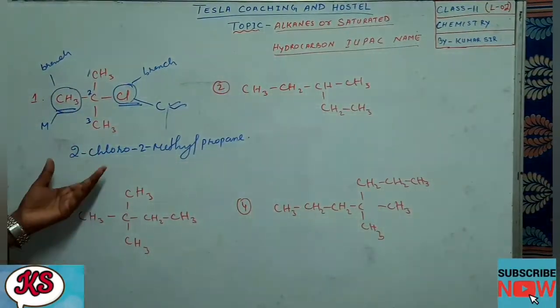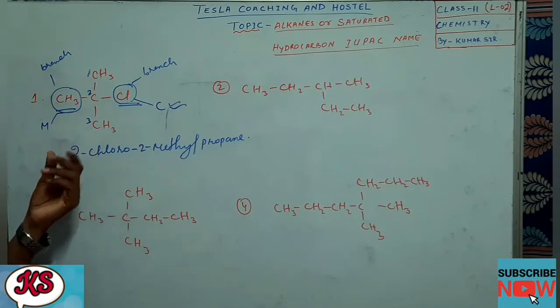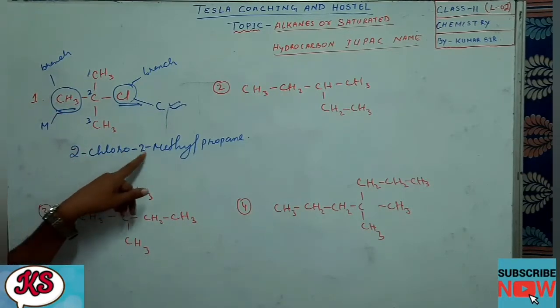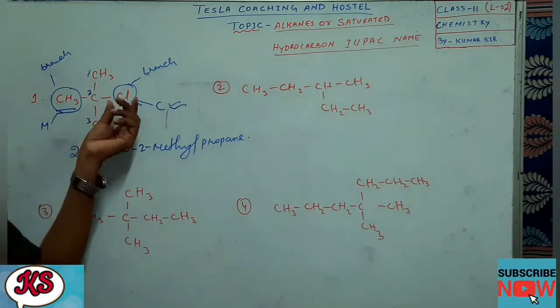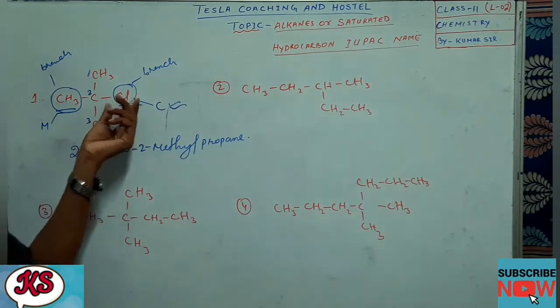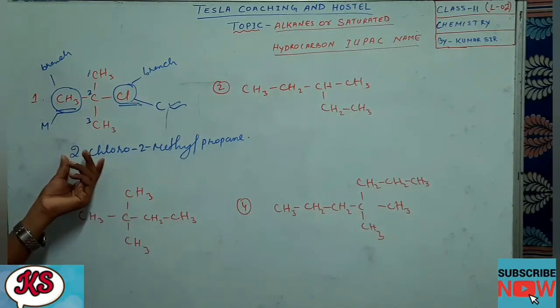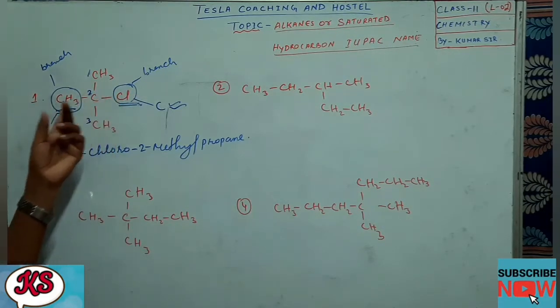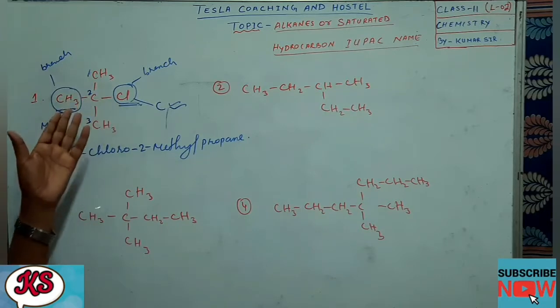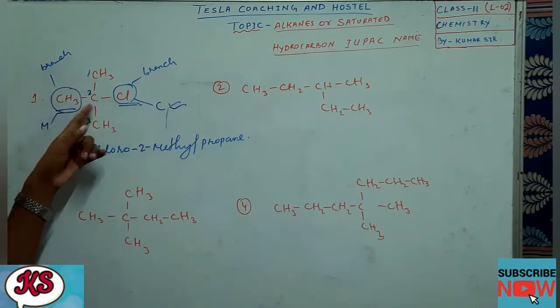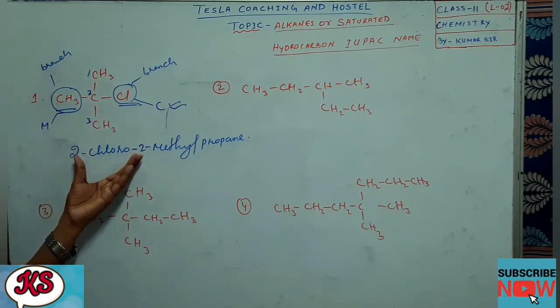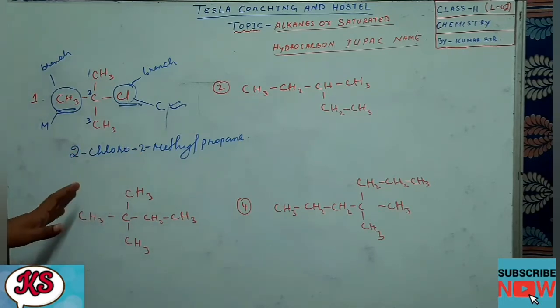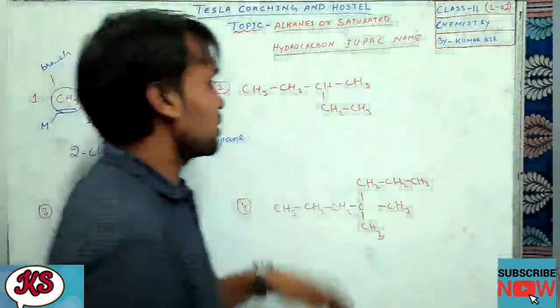Okay, so this will be the IUPAC name of this compound. It will be 2-chloro 2-methyl propane. Okay, dear students, alphabetically, chloro comes first, so that's why we are writing it first. Both are branches, so both will come as a prefix. But among these two, whichever comes alphabetically first, that one we write first as a prefix. Okay, got it? Now coming to these questions.